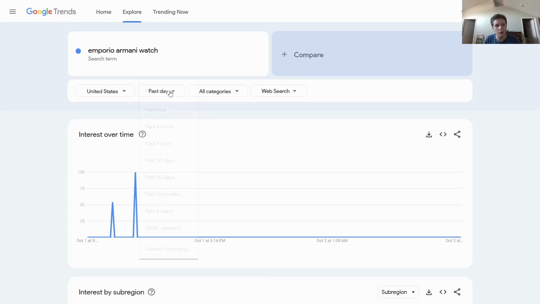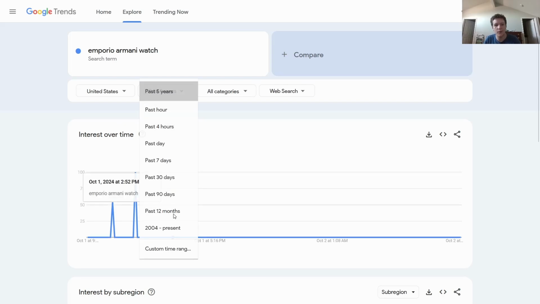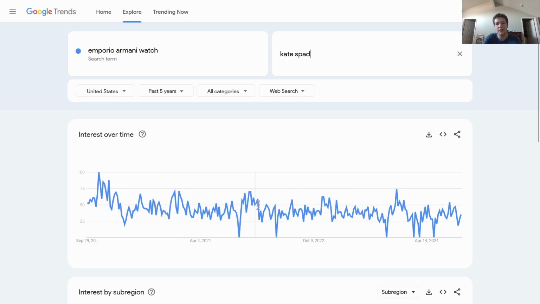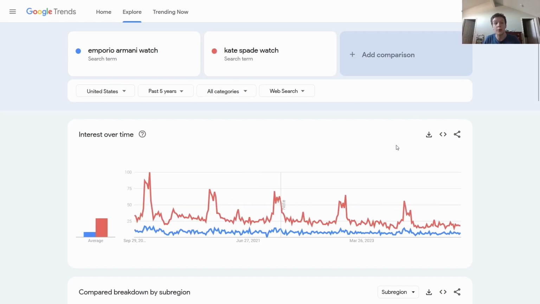So here you're going to see Google Trends. Let's move it from the last day to the past 5 years to see the overall interest in Emporio Armani. You see here, it's trending a little downwards, but it is steady for the most part. And you can compare that to a Kate Spade watch. So here you see, oh, well, all of a sudden, the Kate Spade watch is actually way more looked at than the Emporio Armani watch. So maybe you will be able to flip the Kate Spade watch quicker.